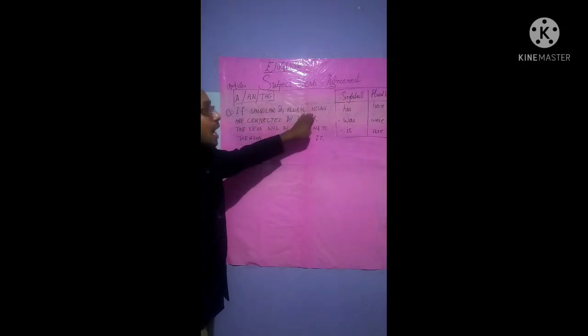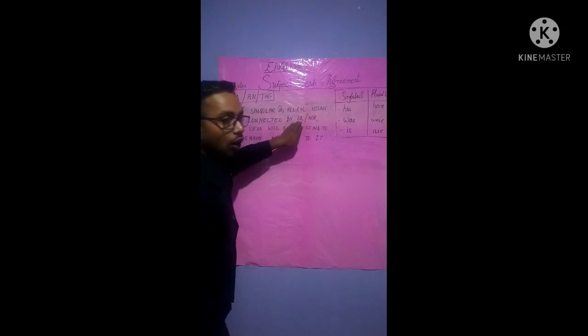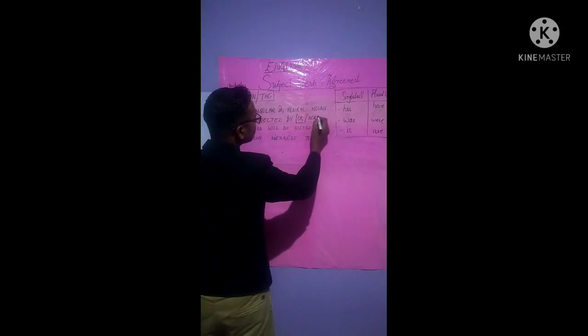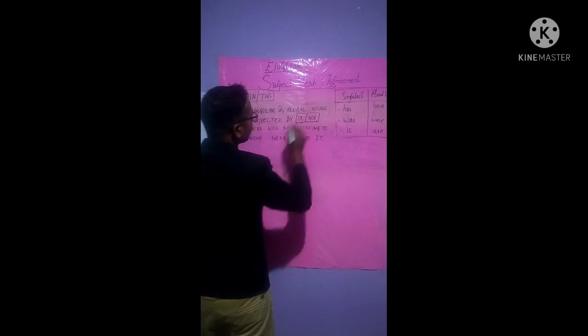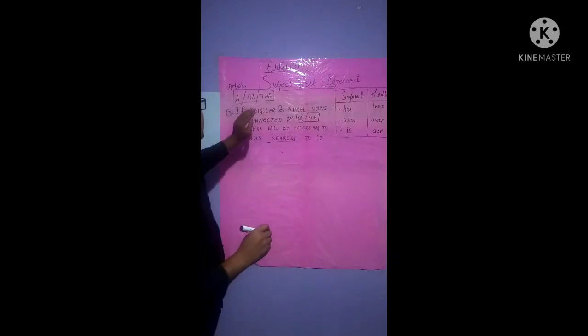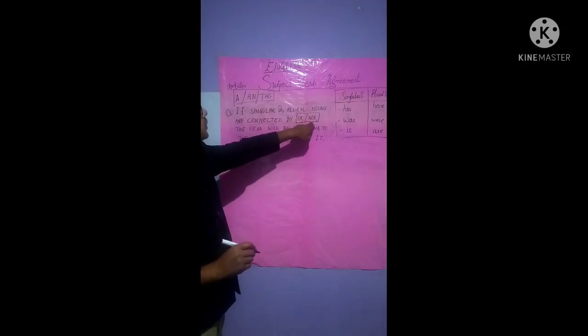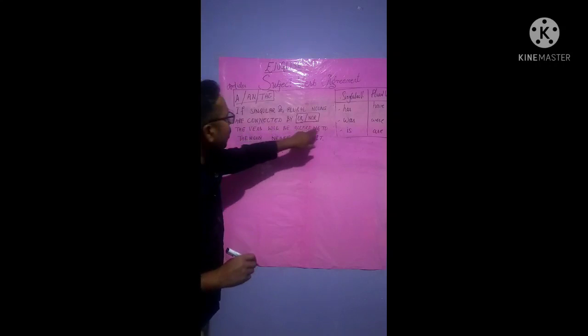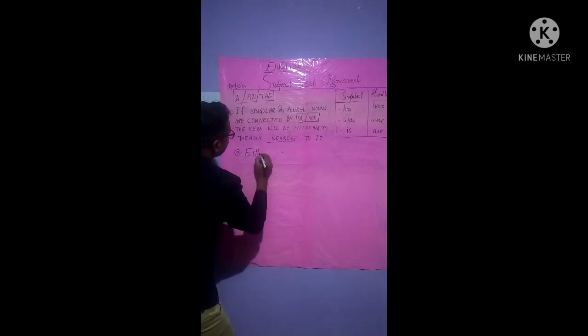Now the third rule of subject verb agreement is: if singular and plural nouns are connected by or, see here, or nor, the verb will be according to the noun nearest to it. All right? Example will be, see, either